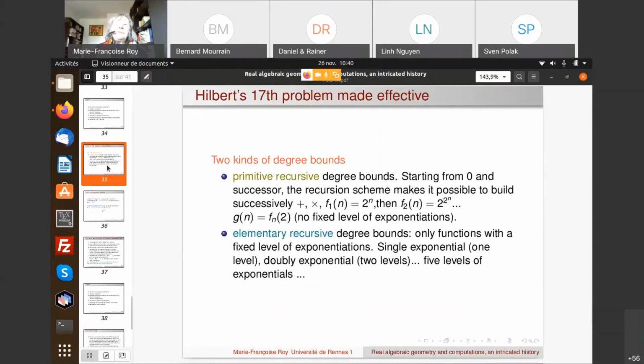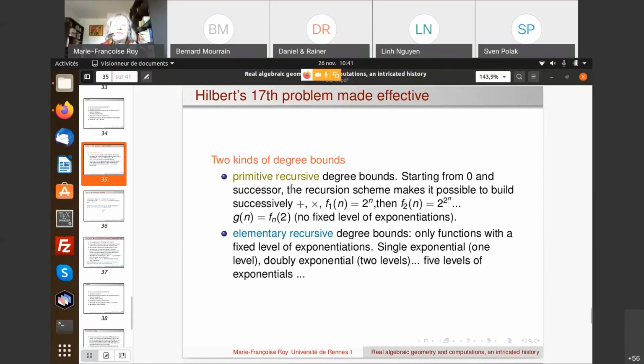So we want to make Hilbert's 17th problem effective. As I told you, Artin wanted to do it, but was not able to. In fact, he mentioned the problem to Kreisel. Kreisel was a specialist in proof theory, and he was very excited about the problem, and his school was able to prove primitive recursive degree bounds.